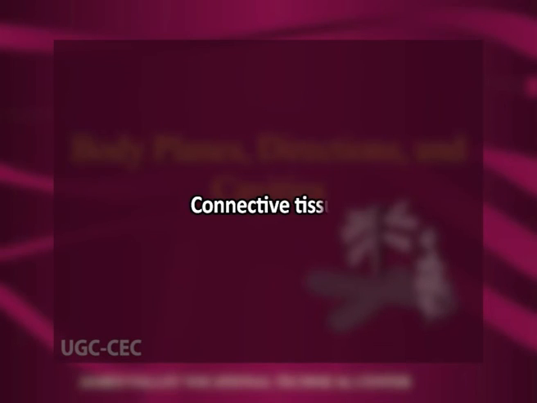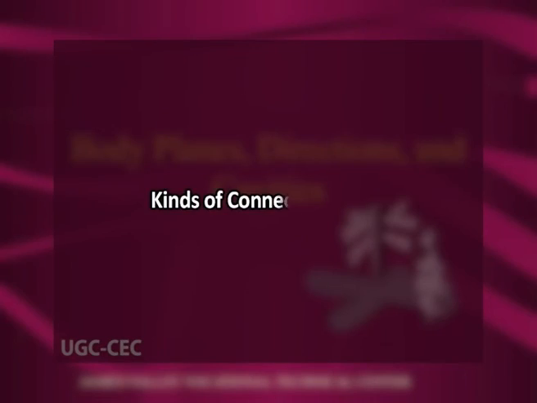Now, number two is the connective tissue. It is usually made of cells and extracellular fibers that hold structures together, protect them, store energy or produce blood. Now the kinds of connective tissue. Number one is the loose connective tissue. It is of three types.